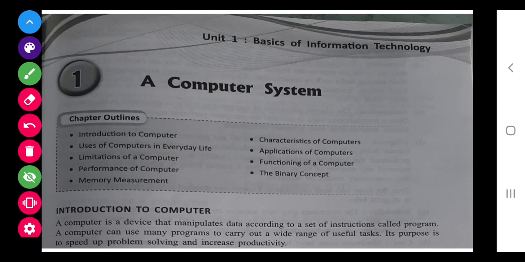Computer is a device that manipulates data according to a set of instructions called a program. Means if we give different commands to the computer, it processes them and gives the desired result. So this is the basic.